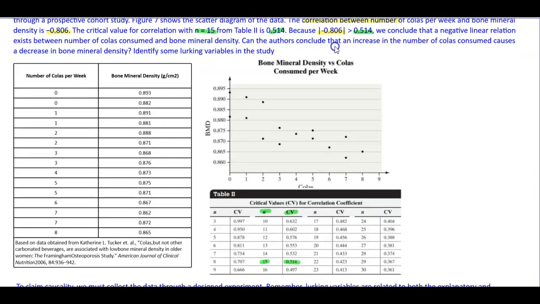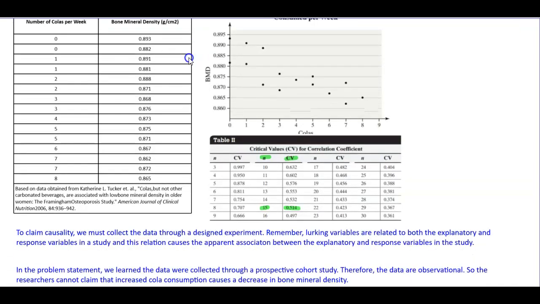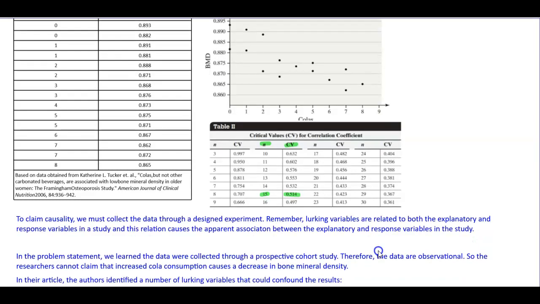Now, can the authors conclude that an increase in the number of colas consumed causes a decrease in bone mineral density? Identify some lurking variables in the study. Well, to claim causality, we must collect the data through a designed experiment. And remember, lurking variables are related to both the explanatory and response variables in a study, and this relation causes the apparent association between the explanatory and response variables in the study.